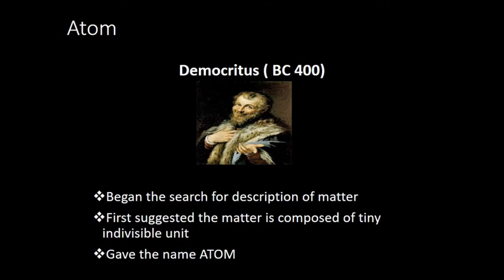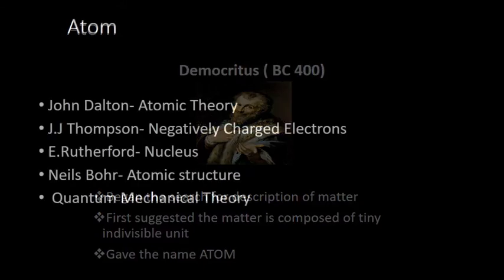He didn't have sophisticated instruments. He used the normal pestle and mortar to grind the substance, and he came to the smallest tiny one, which he thought could not be cut further, and he gave the name atom, from the Greek word atomos. What it means is indivisible.